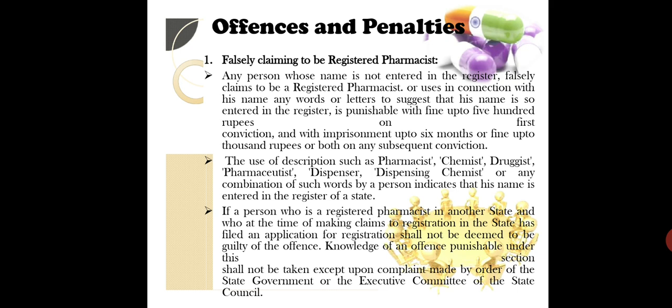The use of descriptions such as pharmacist, chemist, druggist, pharmaceutist, dispenser, dispensing chemist, or any combination of such words by a person indicates that his name is entered in the register of a state.